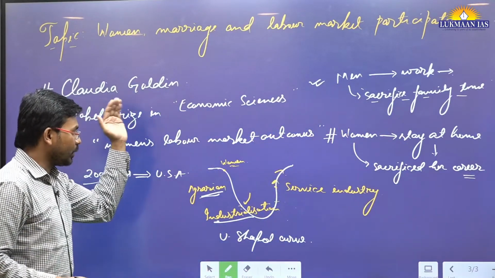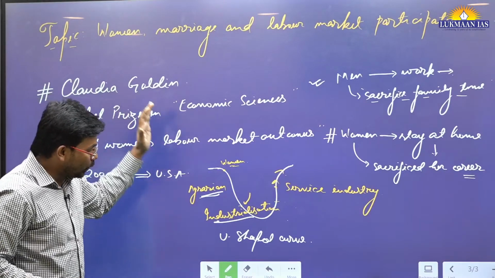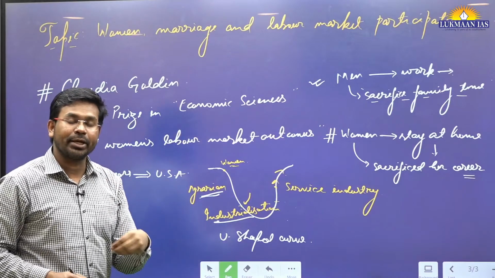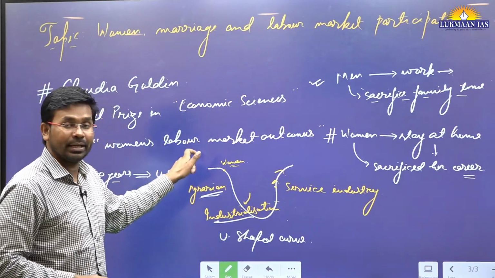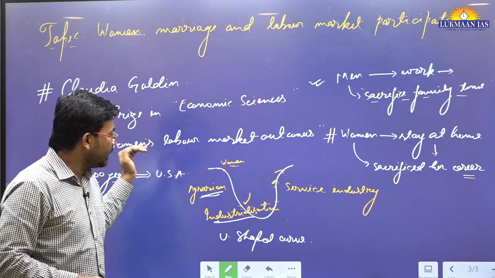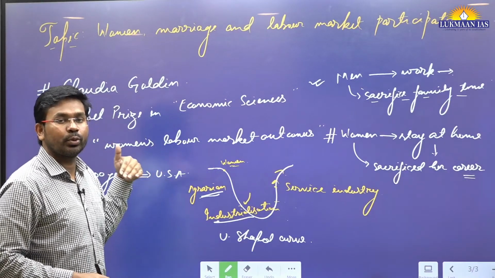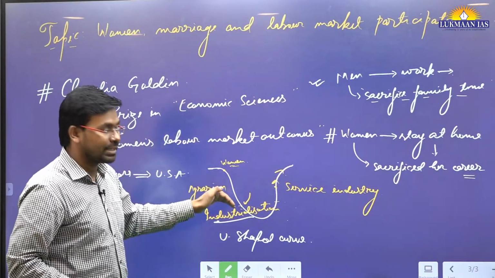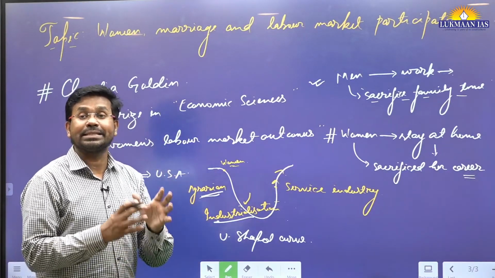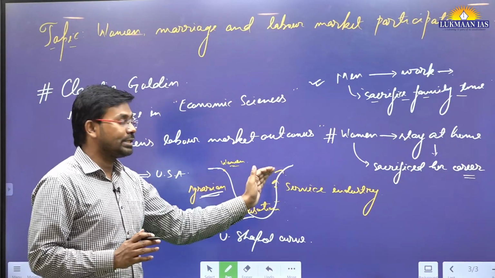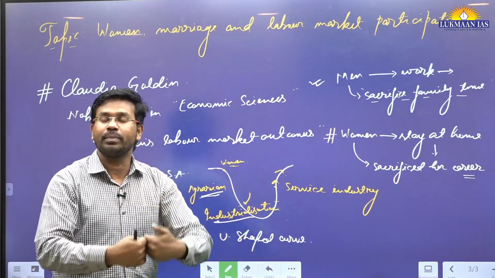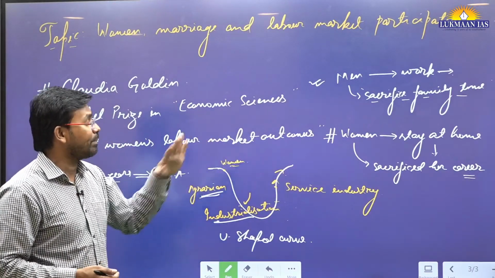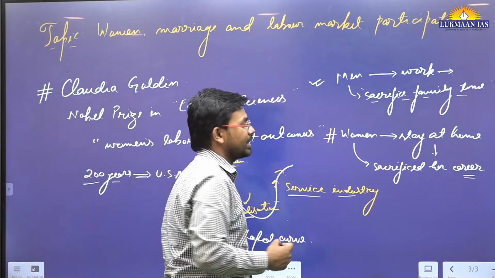But from agrarian economy to industrialization and to the service industry, the educational attainment of women has increased. Initially, when the economy was agrarian, mostly women preferred not to study. I mean, they were not encouraged to study. But since industrialization came, slowly and gradually they started learning some things. With the service industry, now most women are graduating, doing post graduation, doing PhDs. So they are participating in the service industry like that.